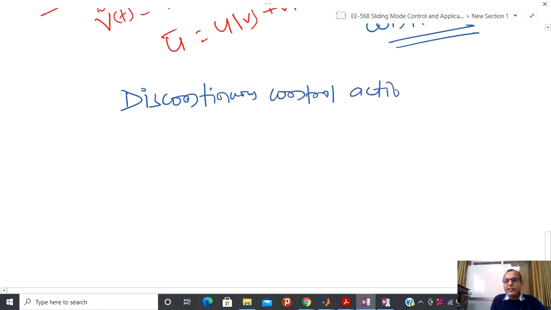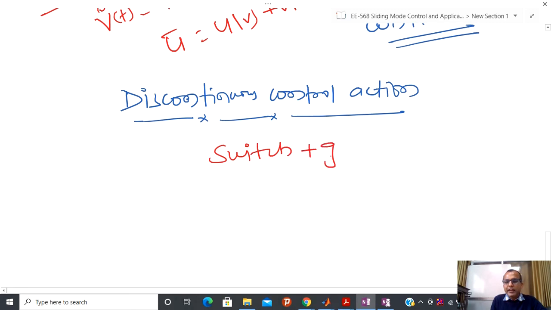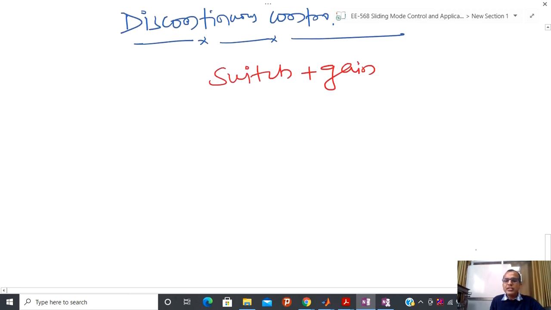And if you see the most basic discontinuous control action, then that is nothing but some kind of switch with some kind of gain. So now this is some kind of switch I needed and some kind of gain I needed. So mathematically I can represent a switch in different ways.